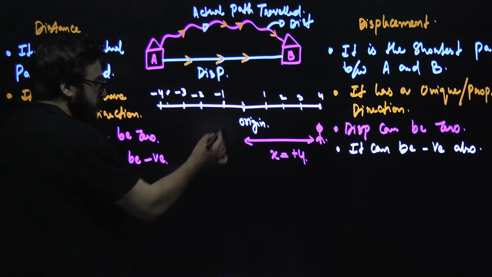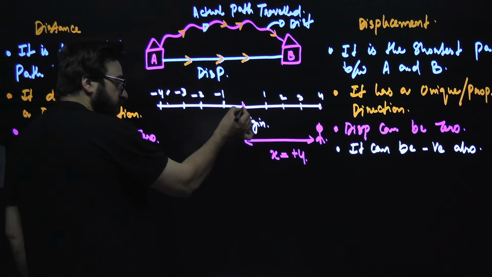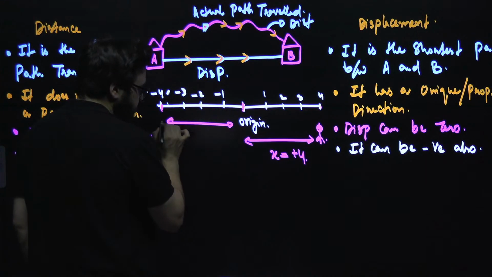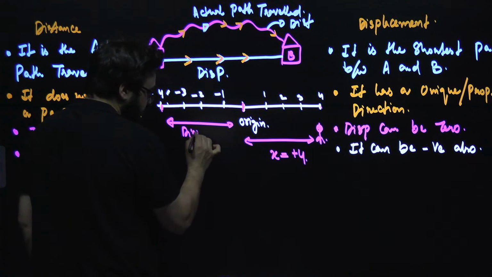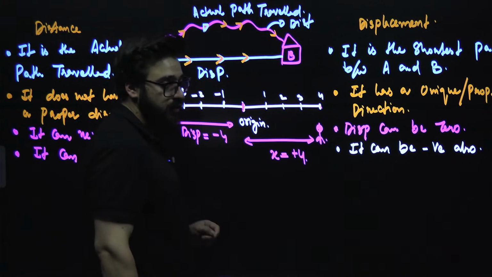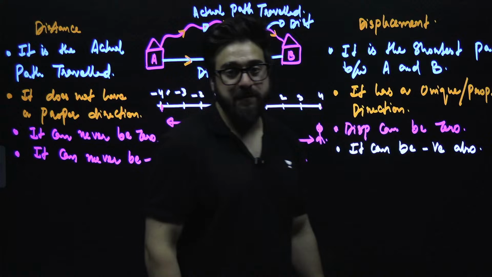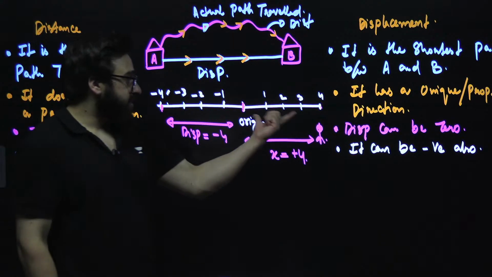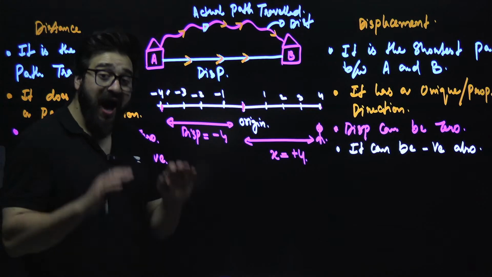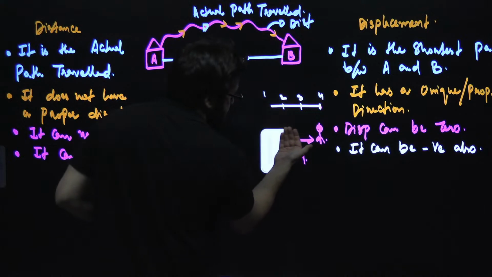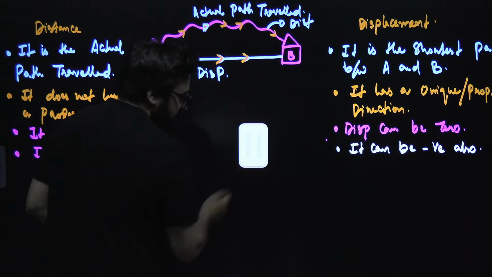And if the person has started his journey from the origin to the other side, what is the displacement in this case? It is minus 4. Displacement is minus 4 here, and here displacement is plus 4. How do we actually find the displacement? Wait a second, I'll tell you.